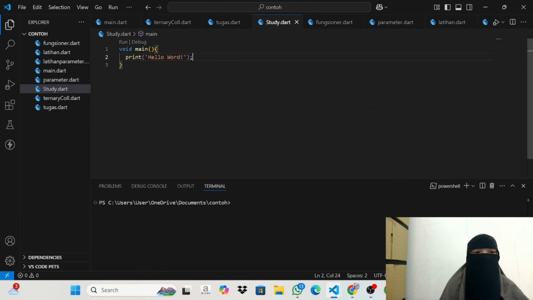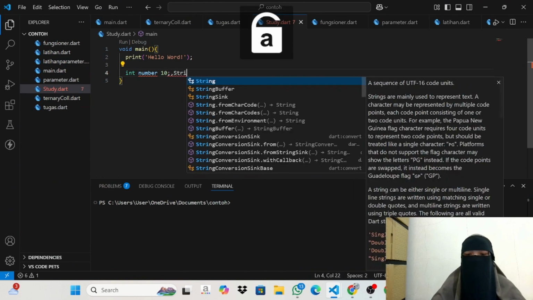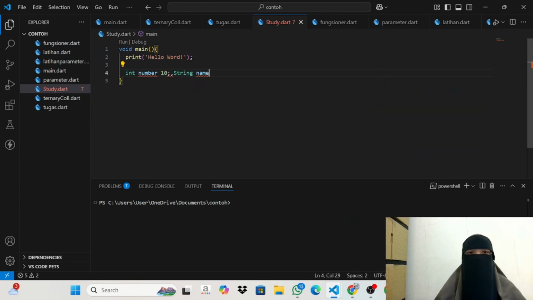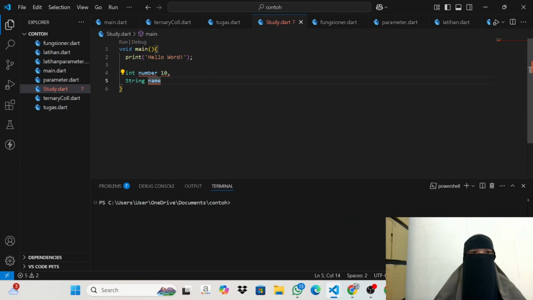To store data, Dart provides several basic data types such as int for integers, double for decimals, String for text, and bool for true or false values. For the example, the integer number is 10, and the string name is Dart.